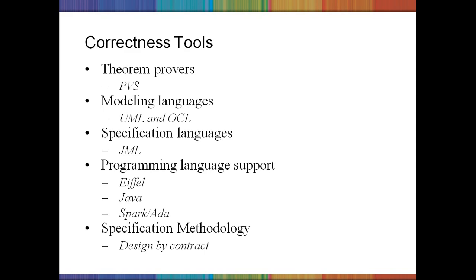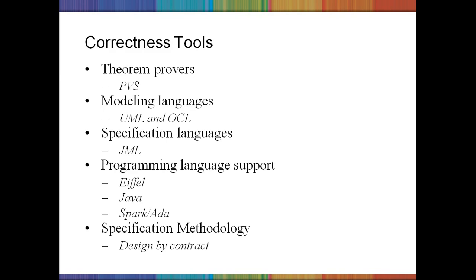Next one is modeling languages. Basically, these modeling languages are useful for object-oriented languages when they are in the design stage. So the Unified Modeling Language (UML) and the Object Constraint Language (OCL) are used especially to put constraints on the use of the functions in the object.